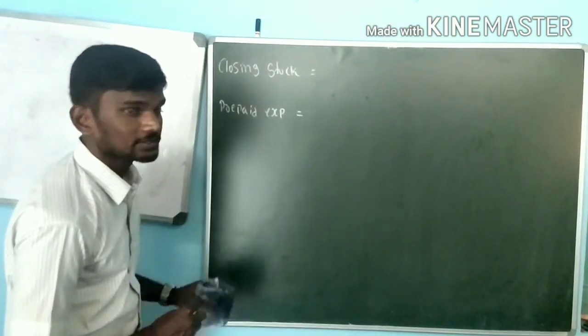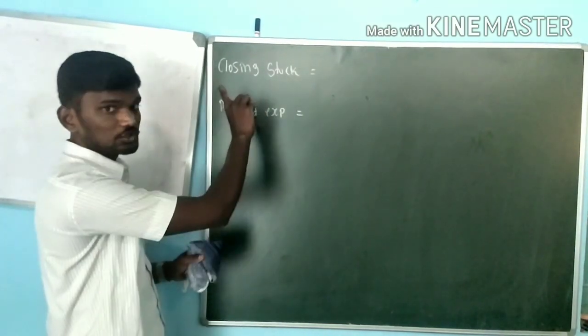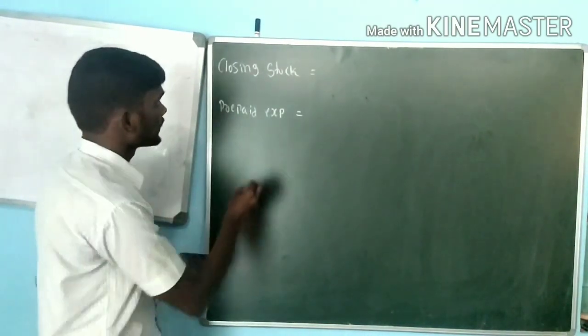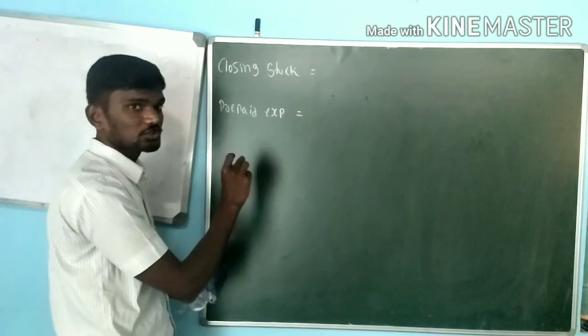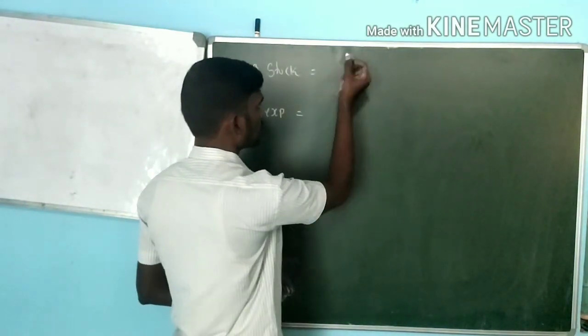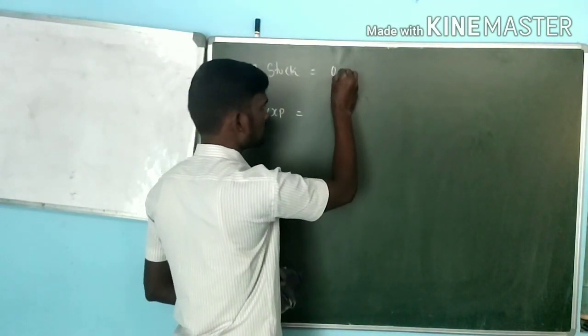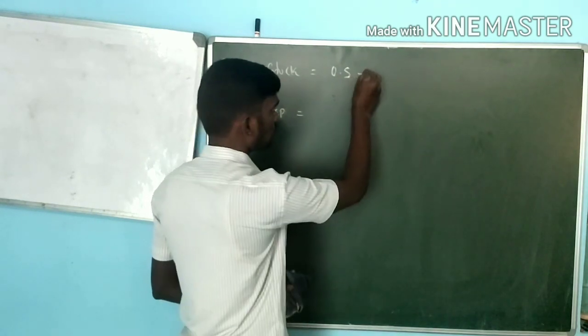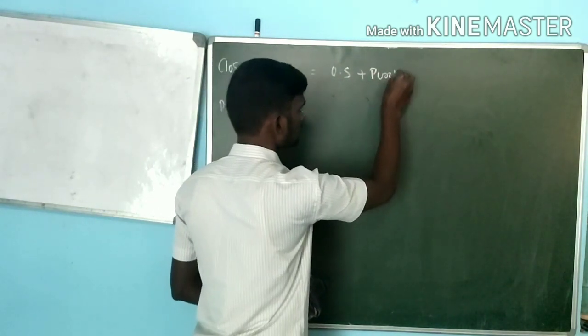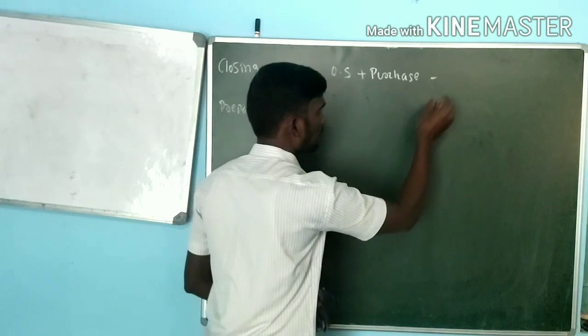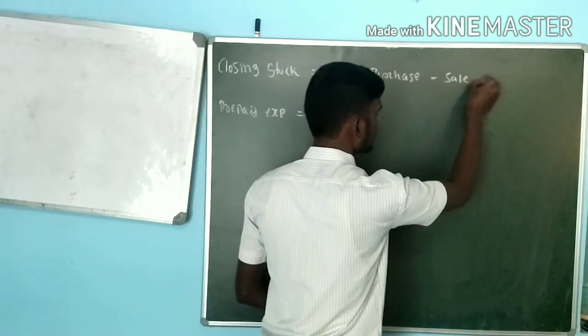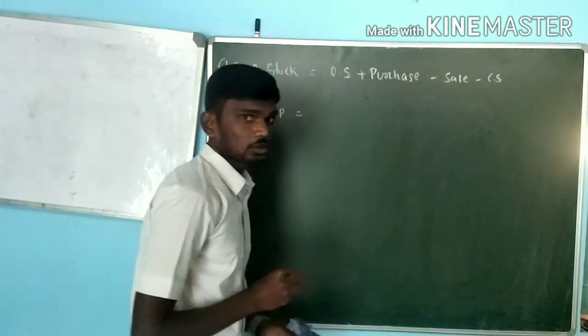We are going to discuss important identification of closing stock and closing values. First one, how to identify closing stock? As you all know, in the trading account format, on the debit side we need to record opening stock plus purchase, then minus of sale, then minus of closing stock.